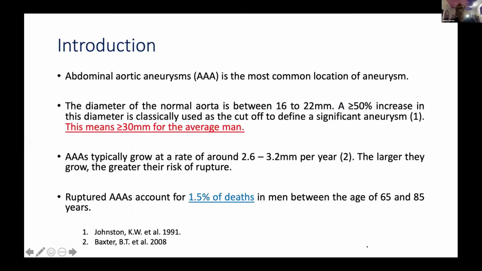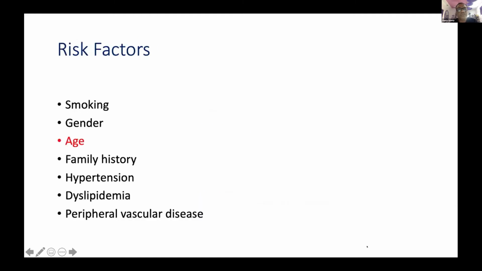So coming to the abdominal aortic aneurysm, most common location. In fact, in day-to-day practice, we often see more thoracic aortic aneurysm, which we treat, but the incidence of abdominal aortic aneurysm is more. And normally what they say, if it is more than 3 centimeter or more than 50% of the abdominal aorta origin at the level of T12, what we say is an aneurysm. And most important thing, whether the patient is symptomatic or not, and what is the growth. If the growth is more than 1 centimeter, definitely we try to intervene those patients early. Otherwise, when it is a symptomatic patient, in that situation, we normally treat those patients.